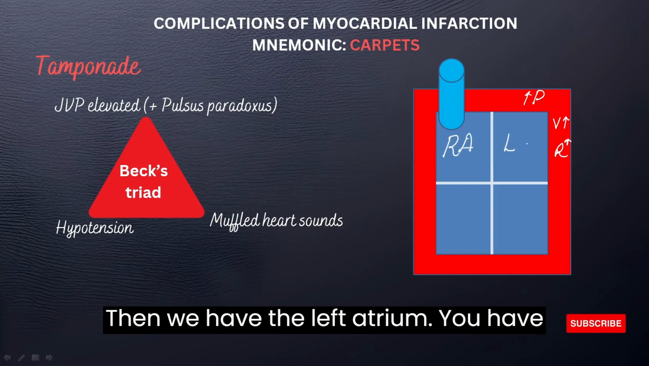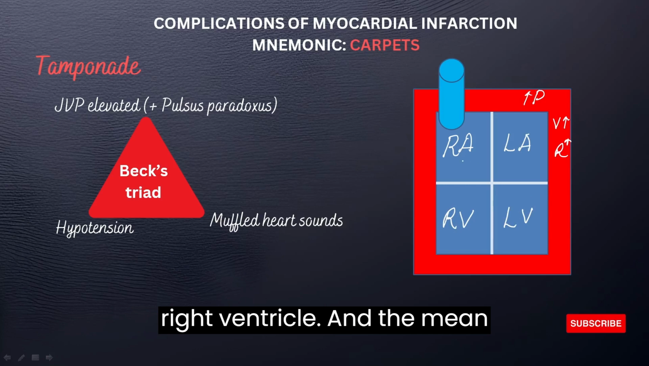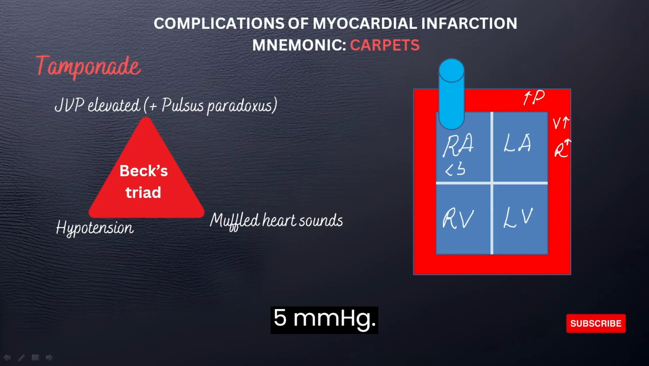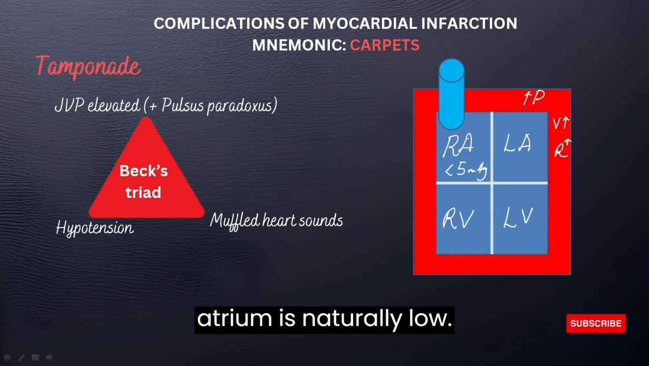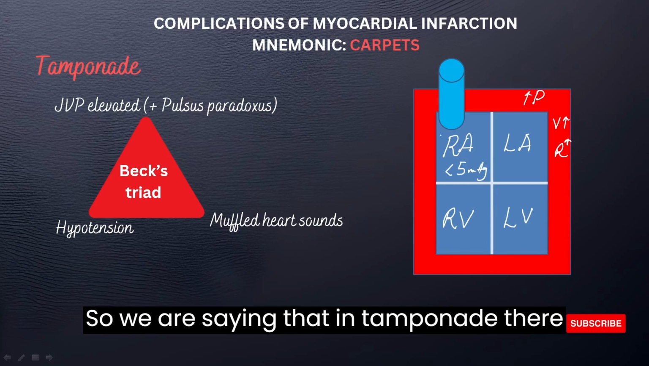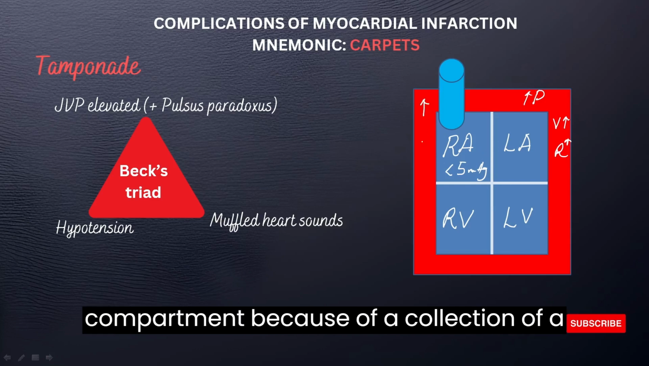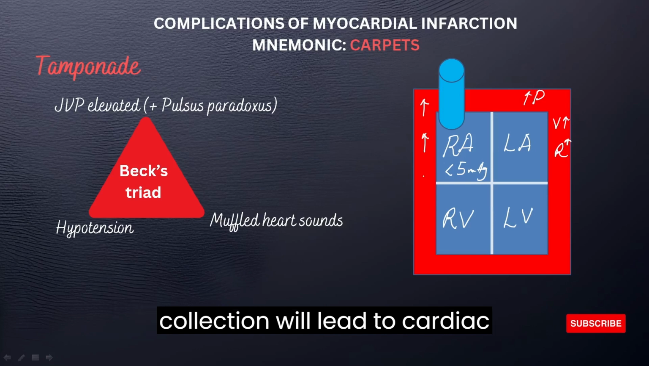Then we have the left atrium, the left ventricle, and the right ventricle. The mean right atrial pressure is usually less than 5 millimeter mercury, so the pressure in the right atrium is naturally low. In tamponade, there is a buildup of pressure in this compartment because of a quite rapid collection of fluid, and that collection will lead to cardiac compression.